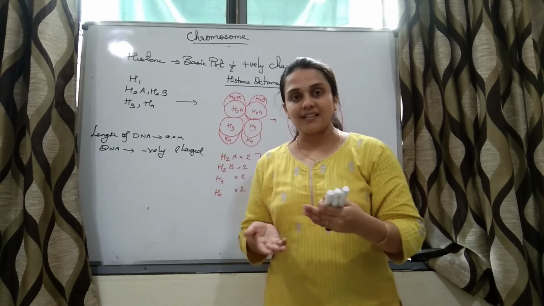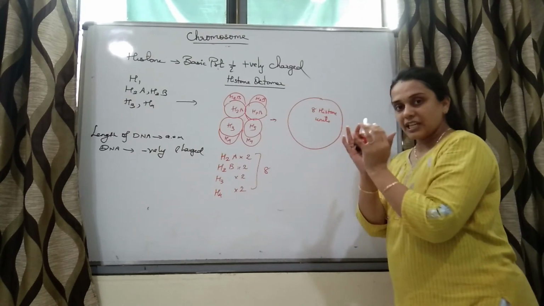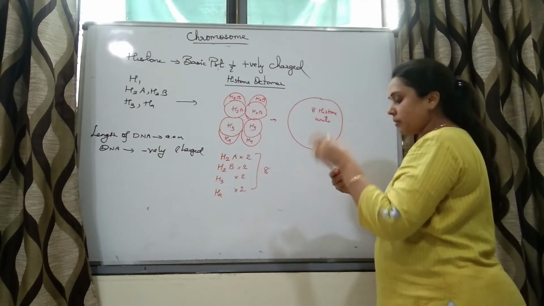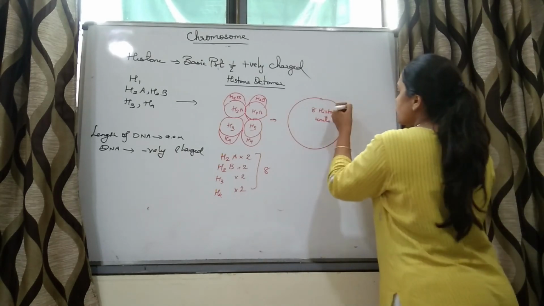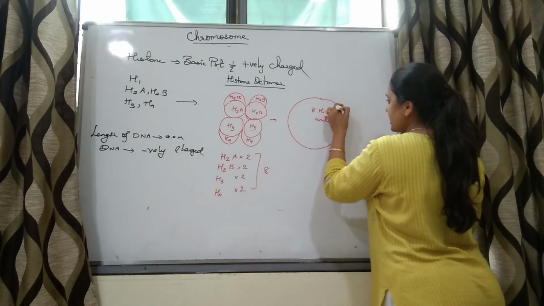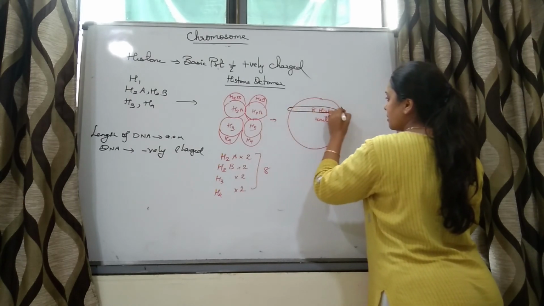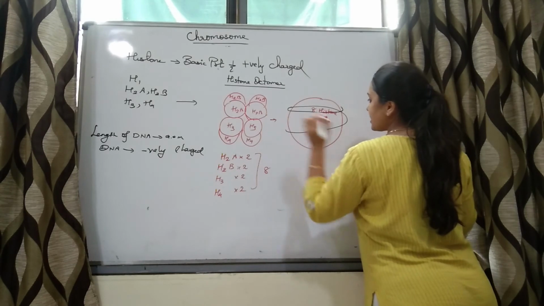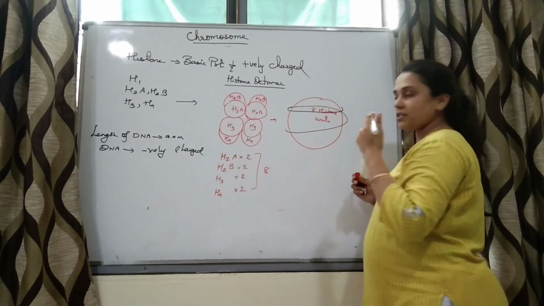So packaging is done, right? So what happens? Around this histone octamer, the DNA is getting wrapped, right? So say this is the DNA which is getting wrapped.